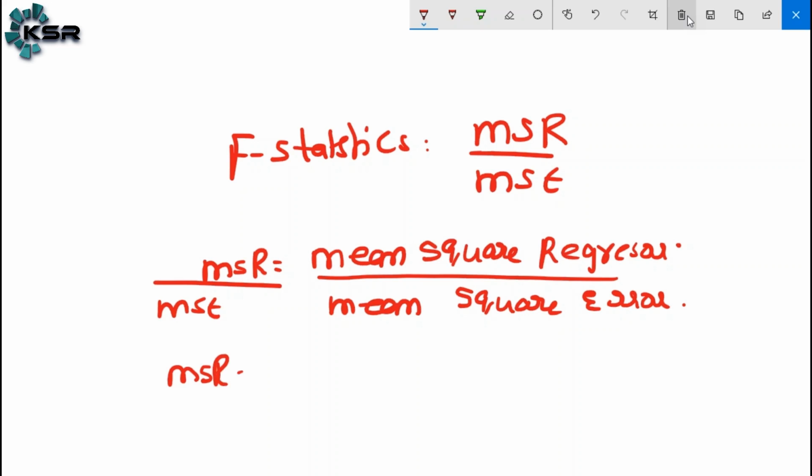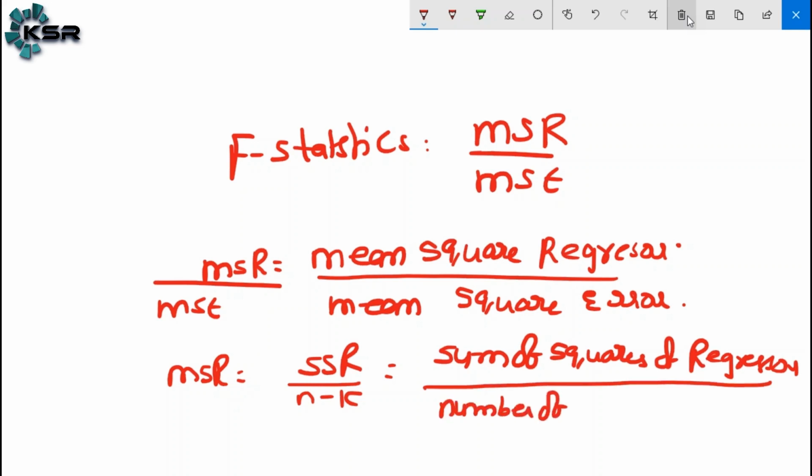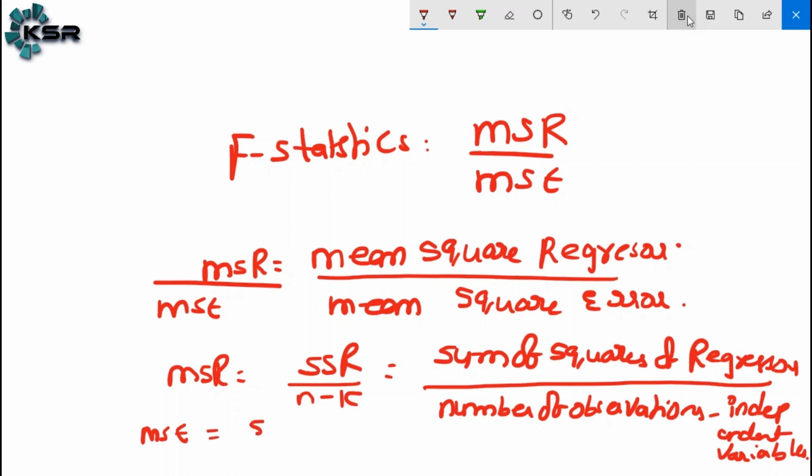The definition of MSR, the mean square regressor: simply, MSR is equal to SSR by k. SSR is the sum of squares of the regressor, divided by n minus k, where n means the number of observations and k means the independent variables.